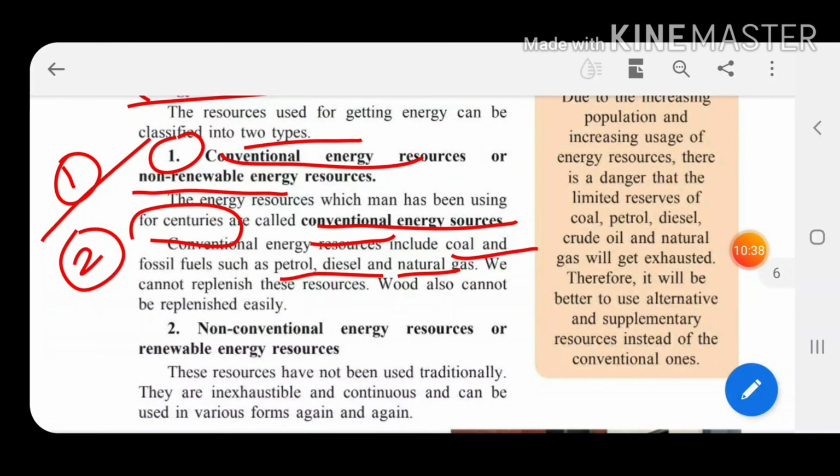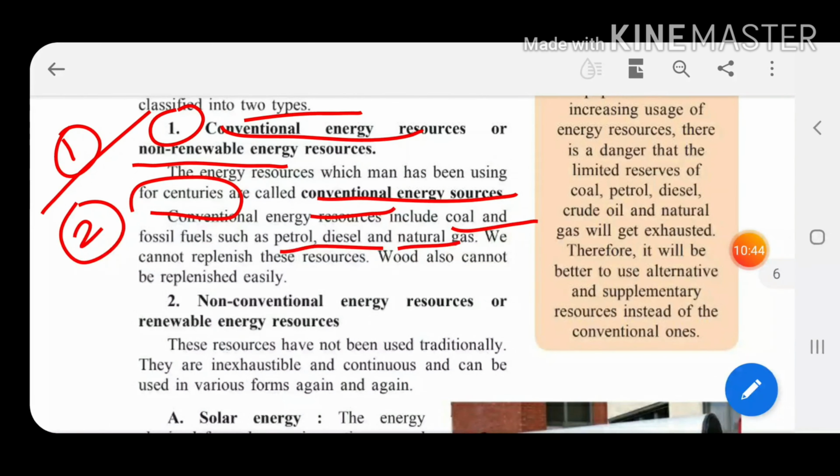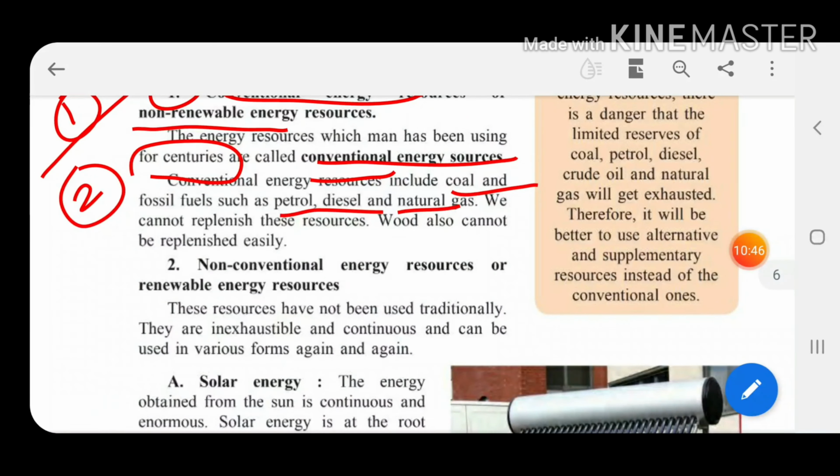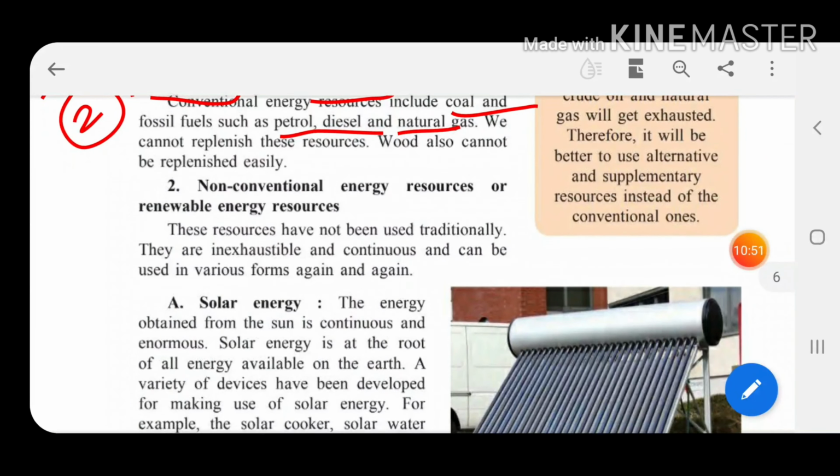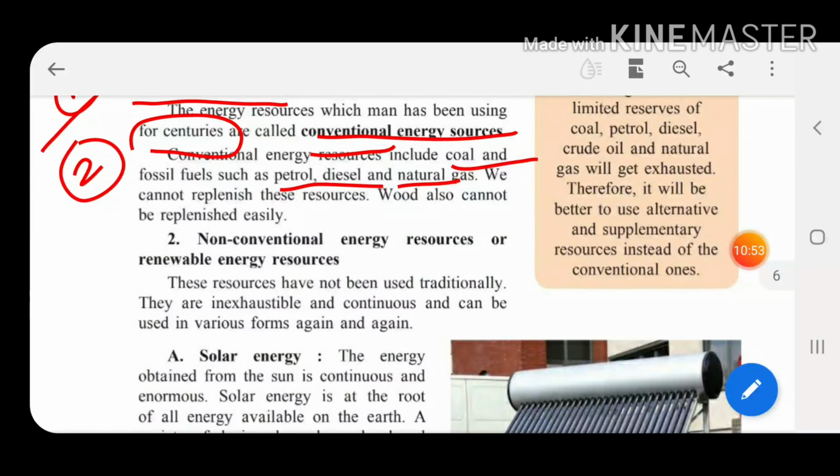You have to use it, but you have to use it wisely. You don't have to waste it, and you have to find some other alternatives along with the use of conventional energy resources, so that they can be available for the future generation also. So these were the conventional energy resources.